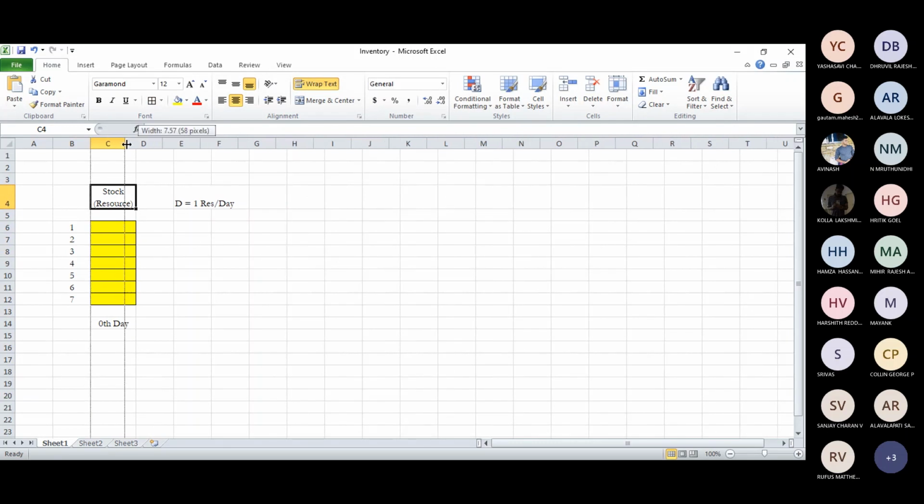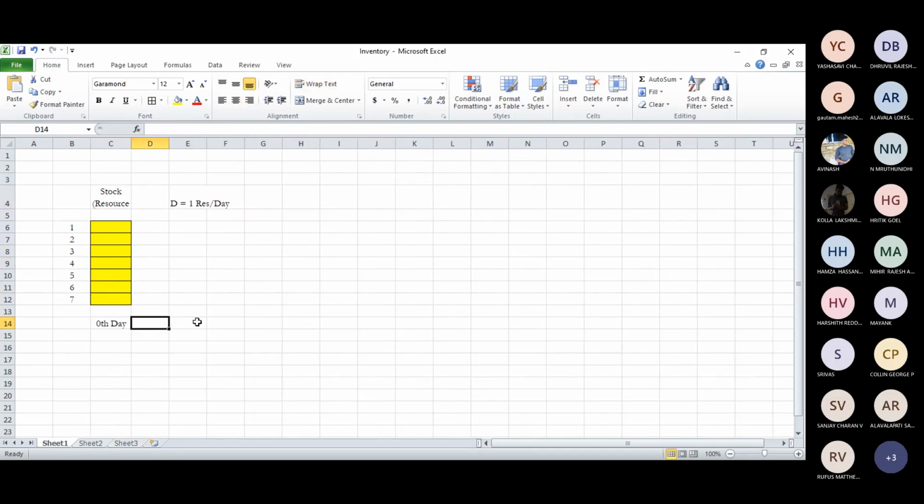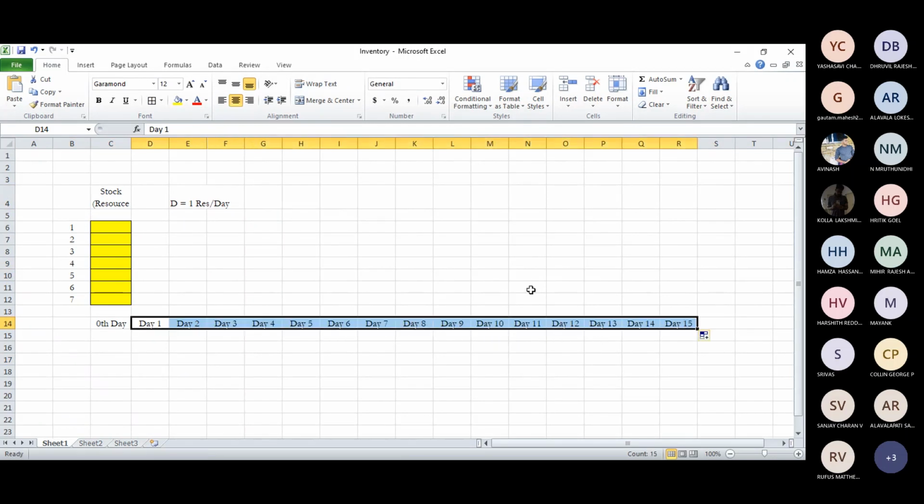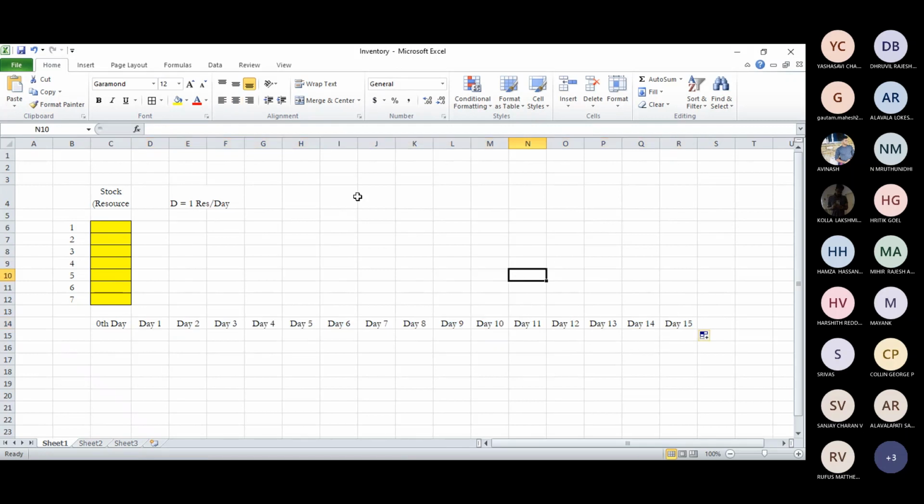So I can understand much better, right? So on day 1, day 2, and have something like 15 days, right? So on different days, what is the actual condition? Say on the first day, I'll sell one resource, so this will become 6, right? So I can put it like this: 6.